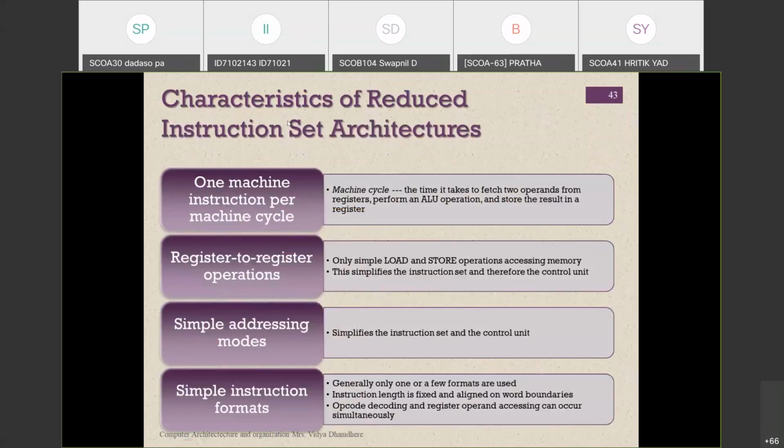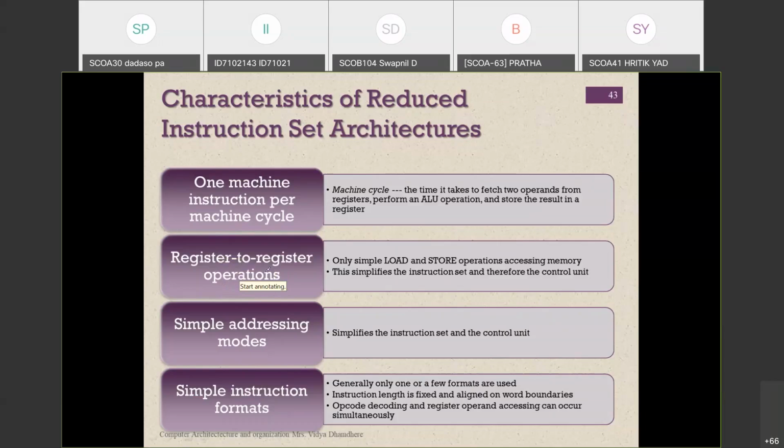Now, what are the characteristics of the reduced instruction set architecture, which is mentioned here. First one is one machine instruction per cycle. That means one machine cycle will be required for a register to register operation. That means the load and store operations will be done by register to register only, not register to memory, because registers are very fast to store and retrieve data.